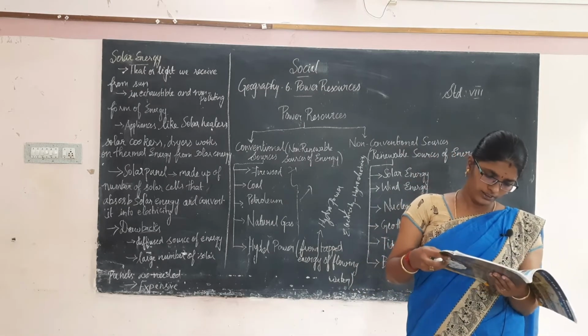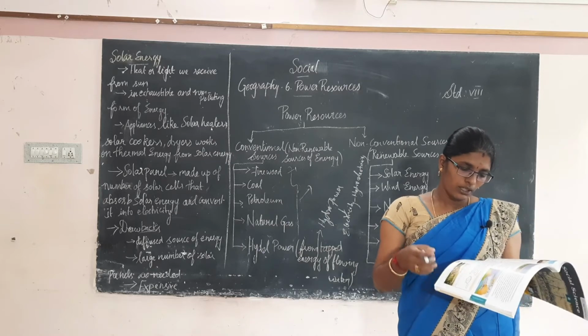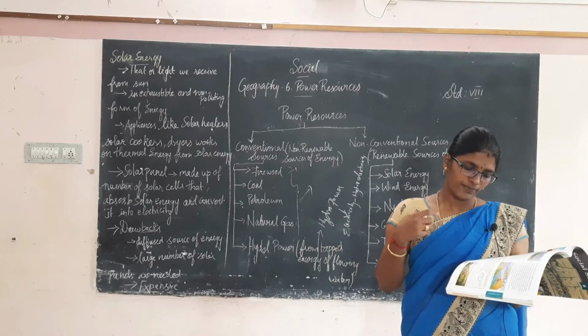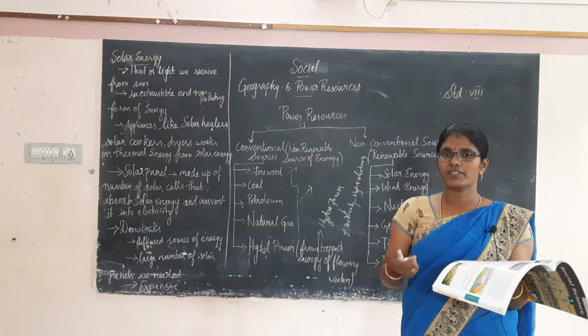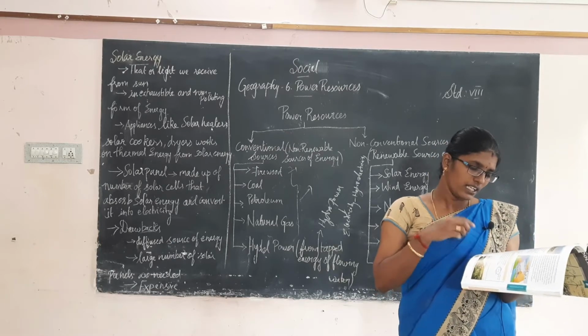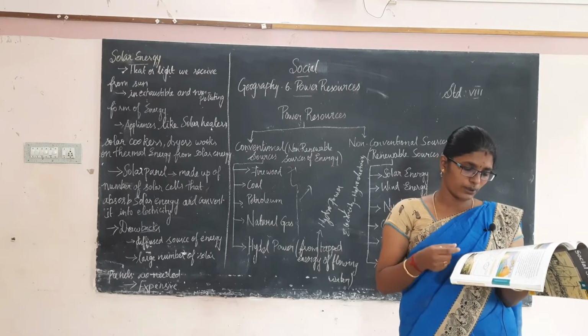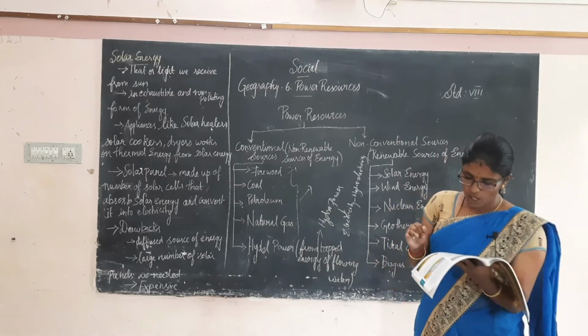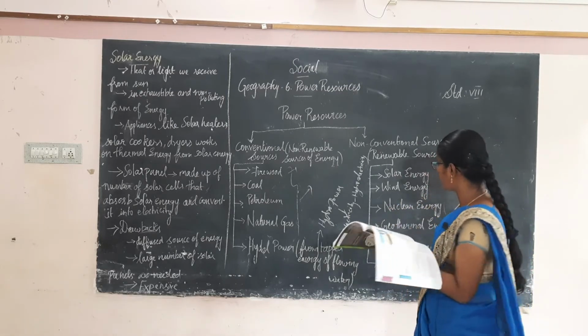Okay, then we have to know what hydropower producers we have in the world. The leading producers of hydropower in the world are Paraguay, Norway, Brazil and China.